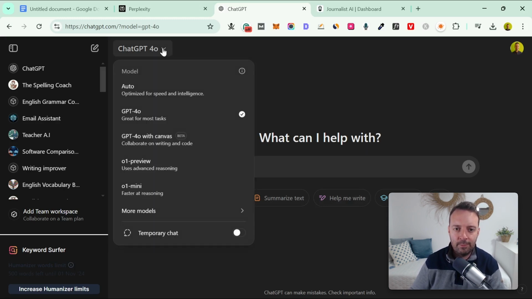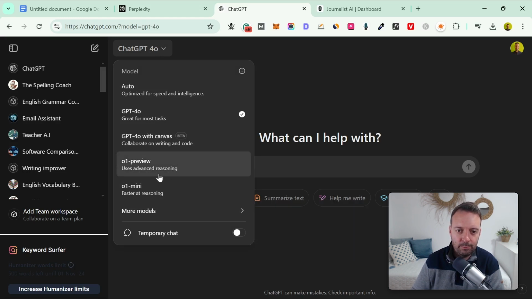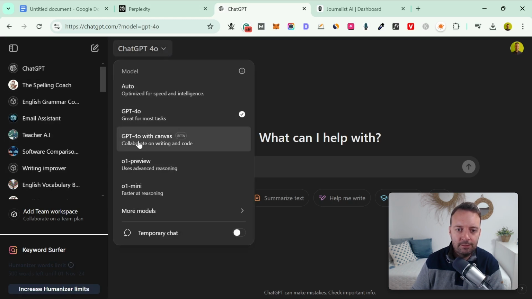We also have different models here. We have GPT-4o, right? It's usually good for everything, whatever the case may be. It's so powerful, has so many different things. I'm sure you've used it, and all these other ones, they have O1 preview, right? So I have the Plus plan, ChatGPT Plus, and I can do extra things like create my own custom GPTs, and I can also use this one, GPT-4o with Canvas.